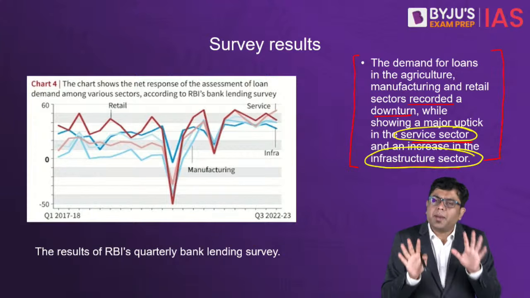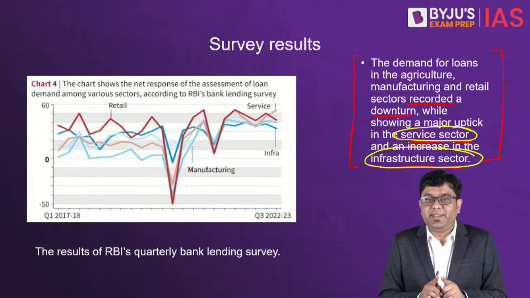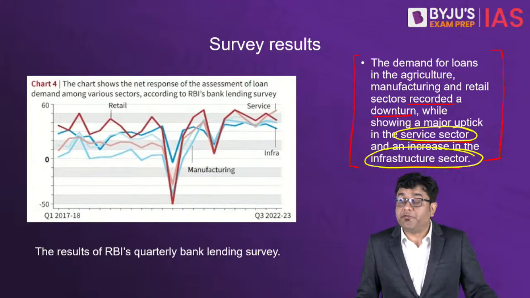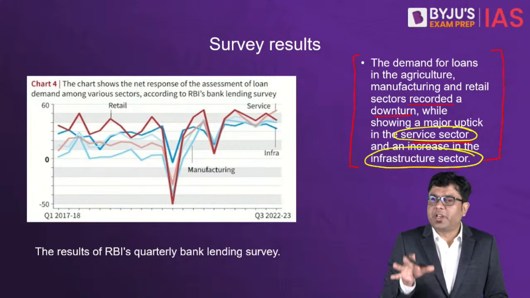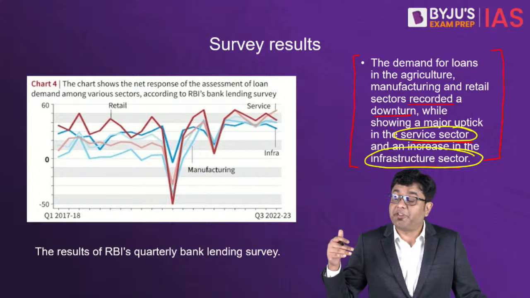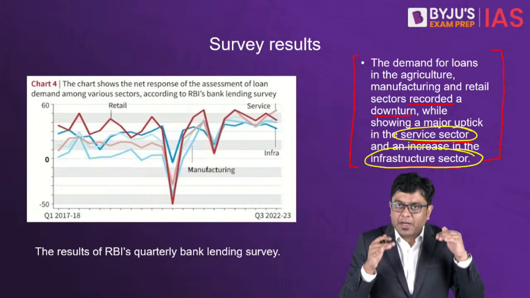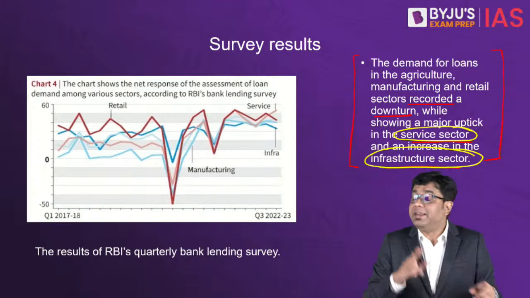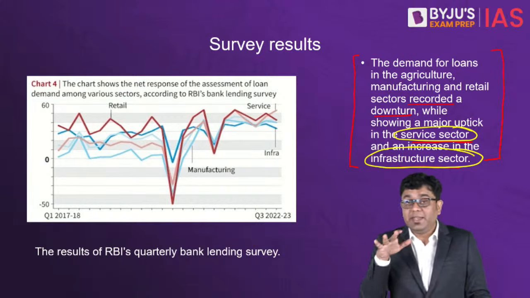Now, this is RBI's survey. This is not the economic survey. So this RBI survey is carried out, and the government also takes a look at it very carefully and very keenly. Because, for example, suppose the government comes to understand that the manufacturing sector is not growing significantly quarter on quarter, they can take some easy measures. They can reduce the rates if possible. And there again, they have to keep in mind that inflation is a major issue. So that is why that balancing needs to be done.